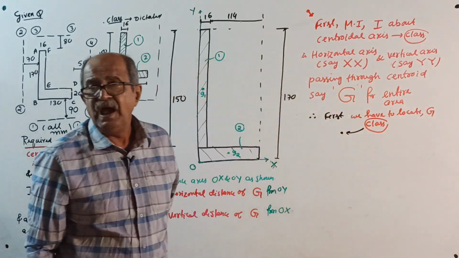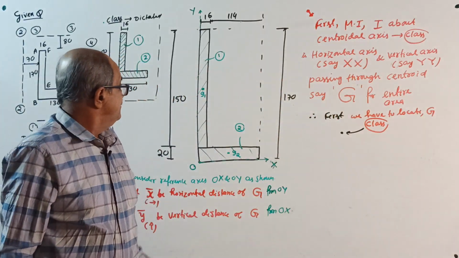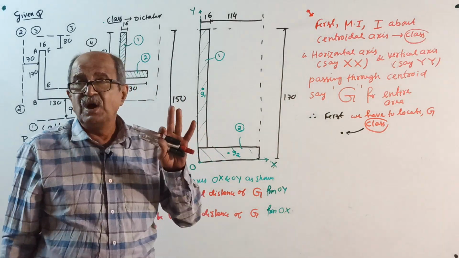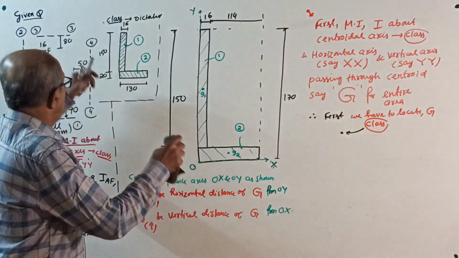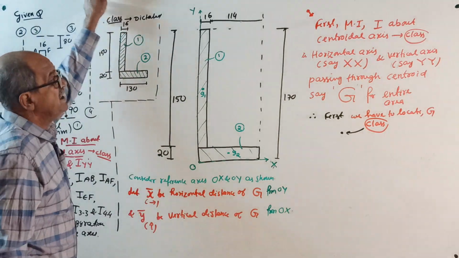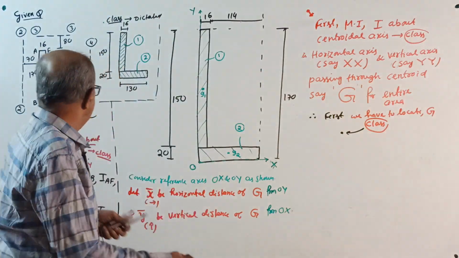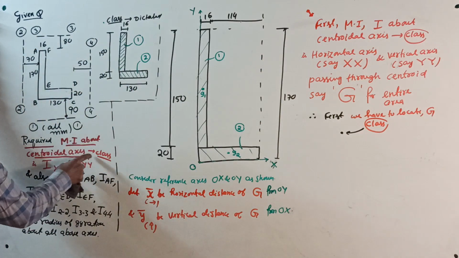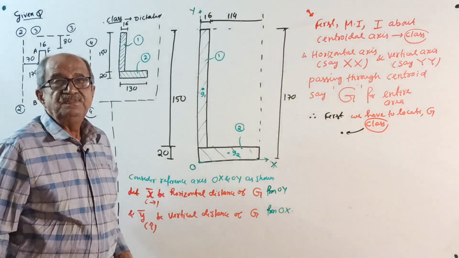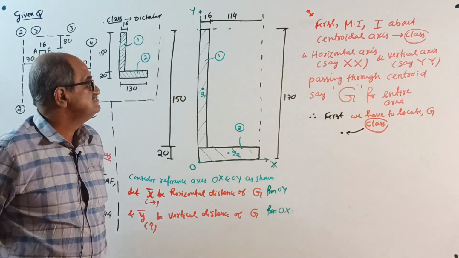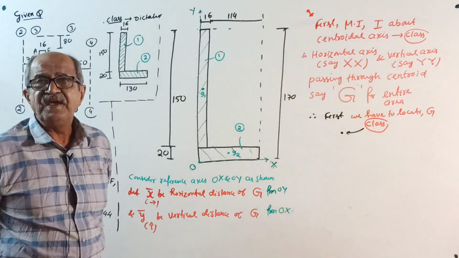And also, I have decided this question first. Right now, we want what? See, right now we want moment of inertia about centroidal axis. First, I will do that one. See the question here, moment of inertia about centroidal axis. Then, so many other axes are there. So, I have not yet decided.